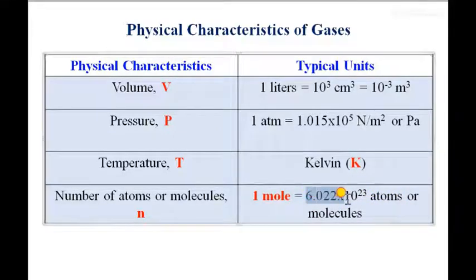This 6.022 is nothing but Avogadro's constant, which was derived by the scientist Avogadro. As per Avogadro, any gas or any substance of 1 mole consists of 6.022 into 10 raised to 23 atoms or molecules in it. So this is fixed. All 1 mole of a substance consists of that much number of atoms. So this is our Avogadro's number. So this is our introduction to the ideal gases and the physical characteristics of gases. The next thing, we will see the ideal gas law from the next lecture. Thank you.